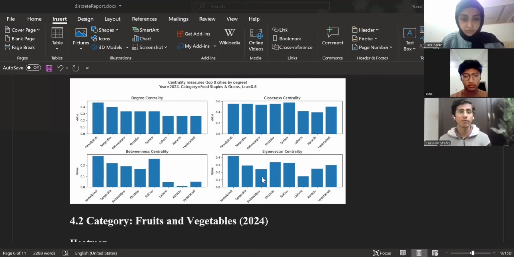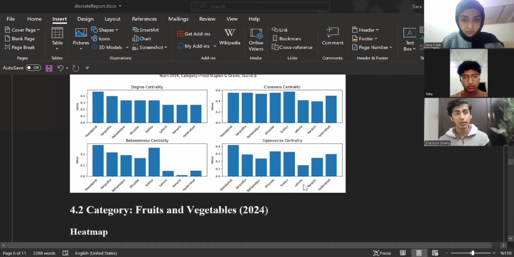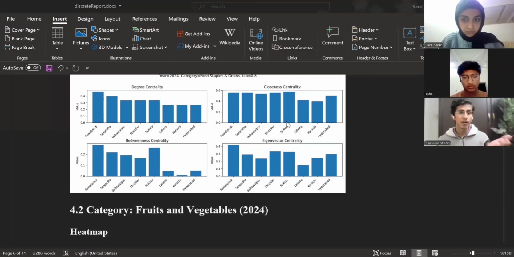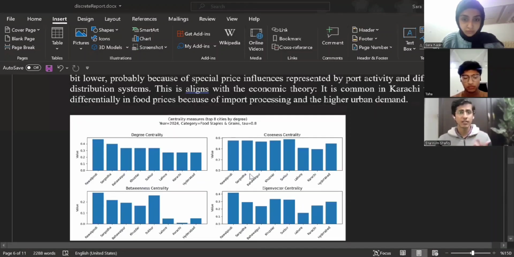In food staples and grains, Rawalpindi and Sargodha had the highest degree and closeness, which means that their price patterns represent national trends. Furthermore, Bahawalpur and Khuzdar had high eigenvector scores, which means they are connected to cities that are highly influential themselves. And lastly, Karachi scored slightly lower because of unique market behavior. These results match the interpretations in our report as well, which you can see on the screen.